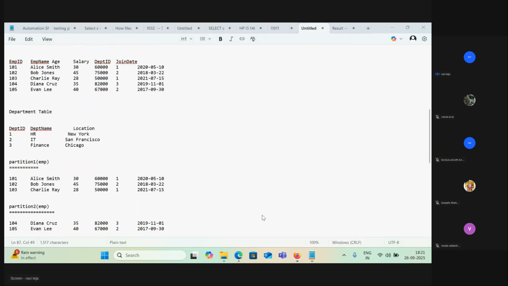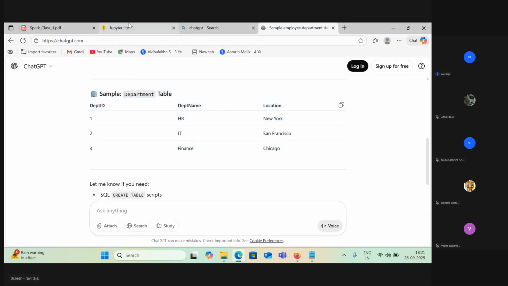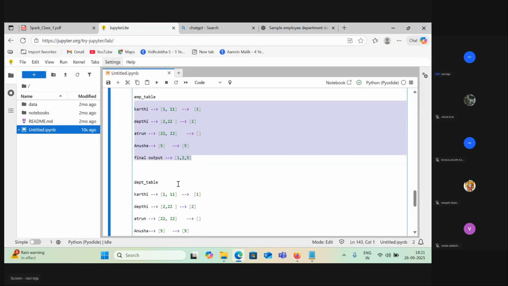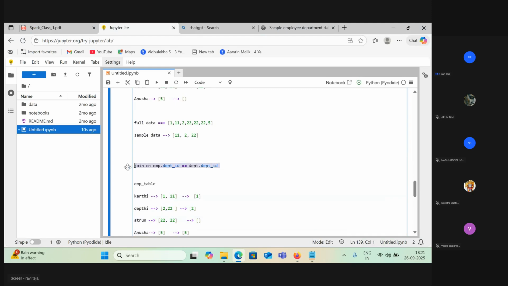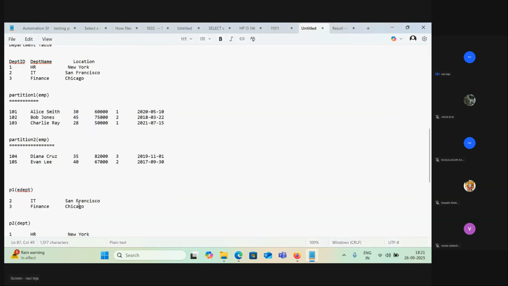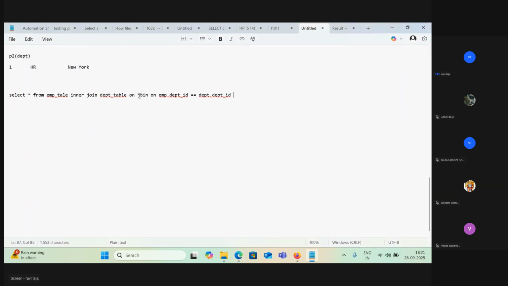This is the key. Join on employee department ID, that is employee.id equal to department.dept id.